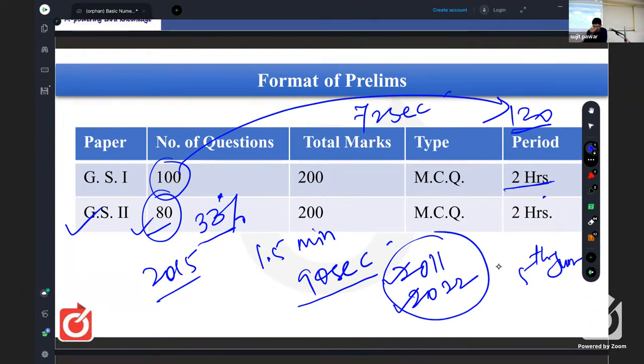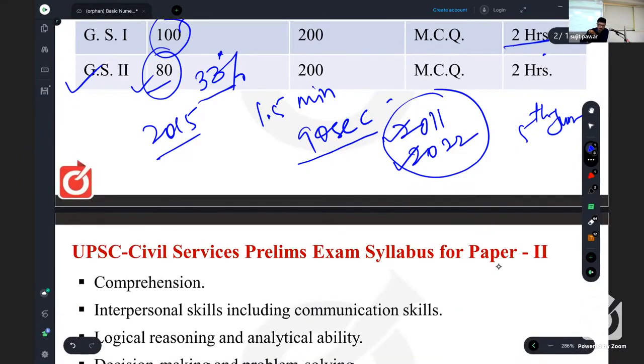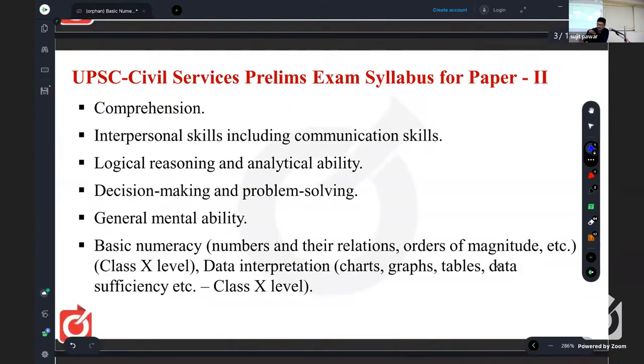Okay. So as we have these 80 questions, before going to the scope of maths, we have to get the syllabus from the second paper. So what is that syllabus from the second paper? Here you will get 6 points first of all.